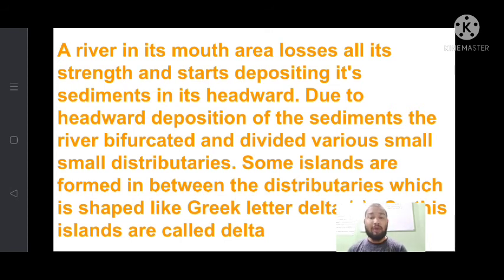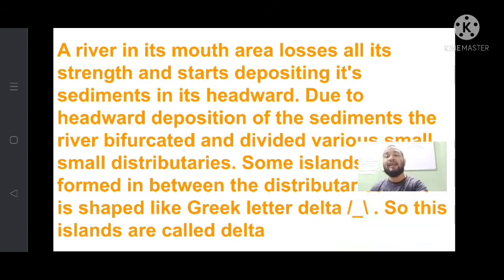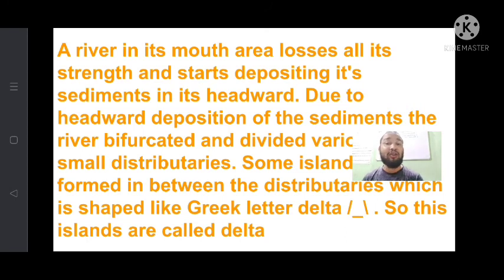A river in its mouth area loses all its strength and starts depositing its sediment in its headward. Due to this deposition of sediments, the river bifurcates and divides into various small distributaries. Small islands are formed between the distributaries, shaped like the Greek letter delta. Delta means triangular shape. So these islands are called delta.